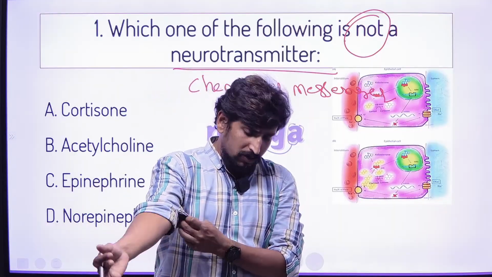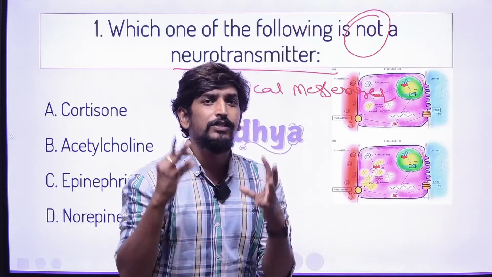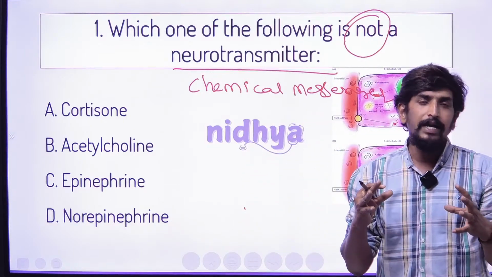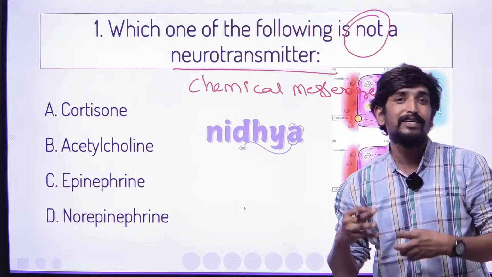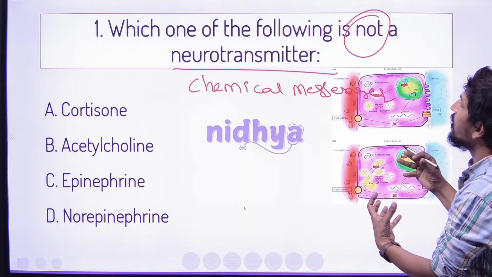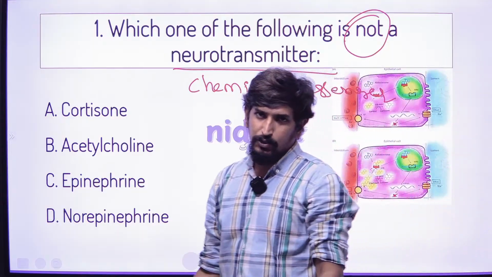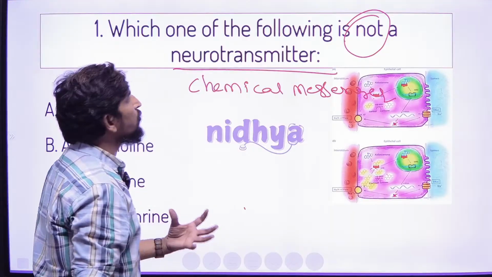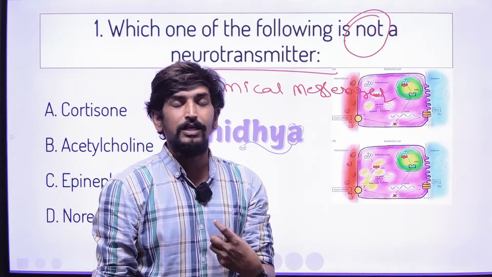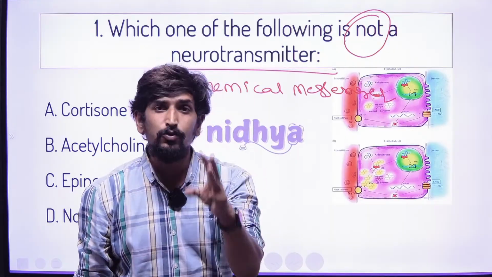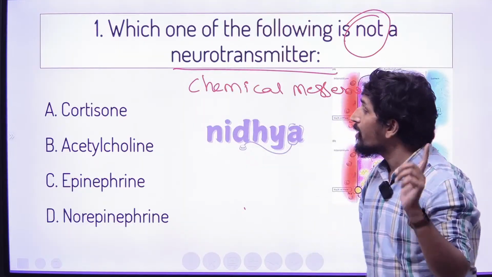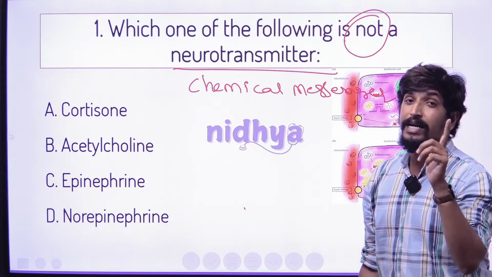These neurotransmitters are special chemical messengers in the nervous system. There are different types of neurotransmitters in the body, and they act differently according to the situations. Here we need to identify which is not a neurotransmitter. The question is in negative format, so we have to eliminate the neurotransmitters from the options first, then identify the answer.